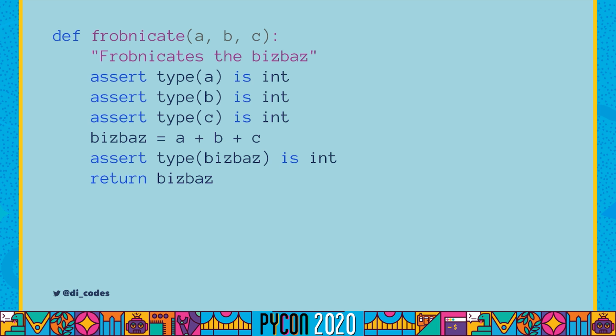Another thing we could do is we could assert on the argument types and the return type of everything that's passed to our function. So for each of the parameters, we assert that the type is the type that we're expecting. We do our business logic, and then we assert on the return type and then return it. So we don't do this either. And actually I gave this talk once before and I said, nobody does this at all. And someone in the audience says, well, yeah, actually we do this.